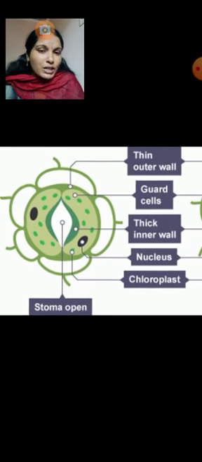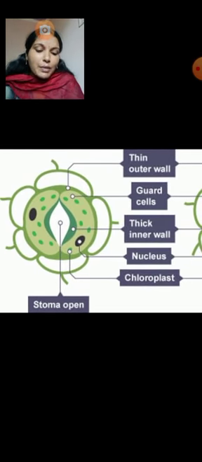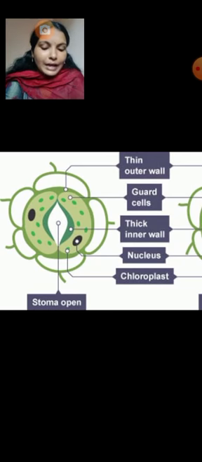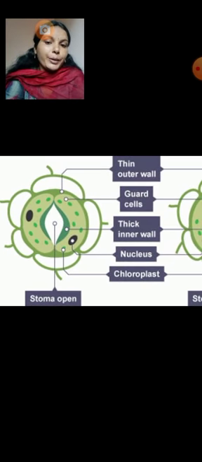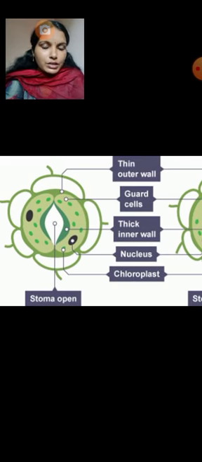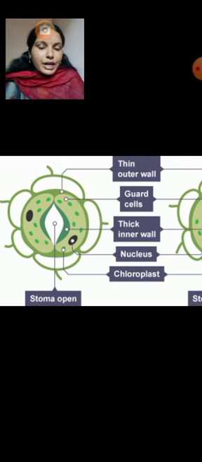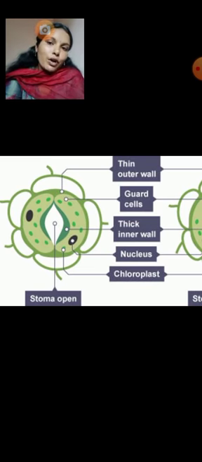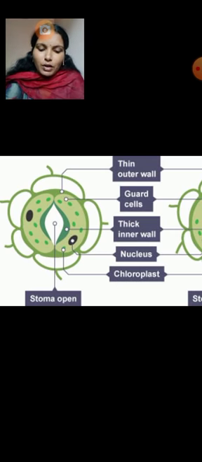And what this chloroplast will do, it contains chlorophyll and it captures light energy to carry out photosynthetic activity. Understand, guard cells are bean shaped, containing chloroplast with chlorophyll, so they tap light energy to carry out photosynthesis and make food material. So that is another process.